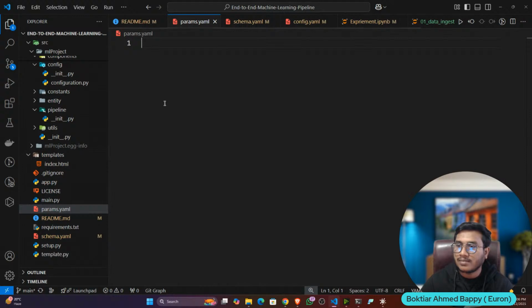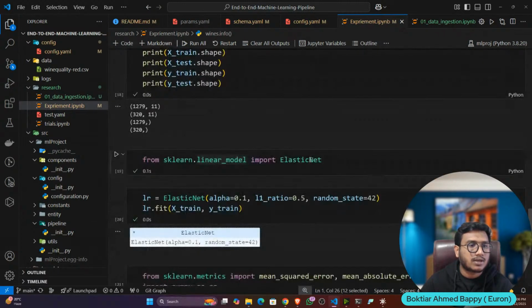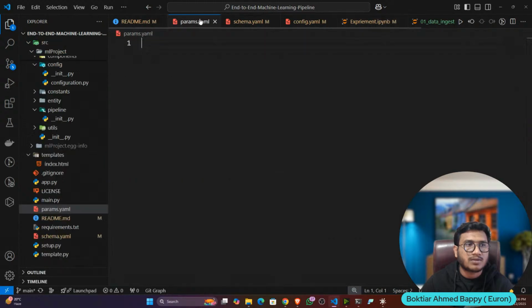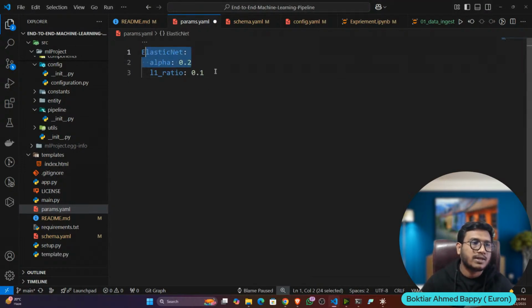Inside params.yaml, I will update my model parameters. Here also I'm going to use the elasticnet model, because you can see I'm using the elasticnet model here. This model has some parameters like alpha and L1 ratio. I will mention these parameters in the params.yaml. So let's do it. I'll mention my elasticnet model, and see, the alpha value and L1 ratio.